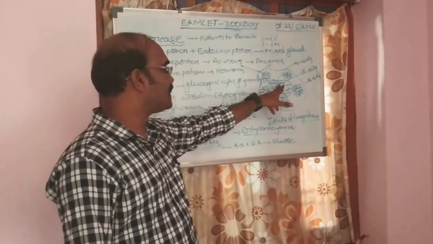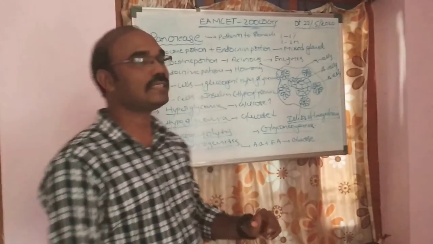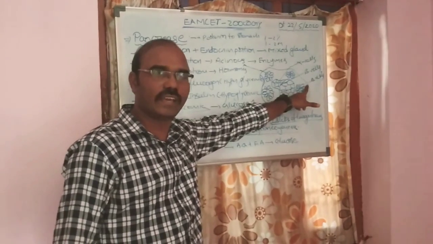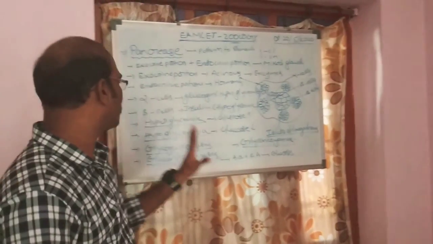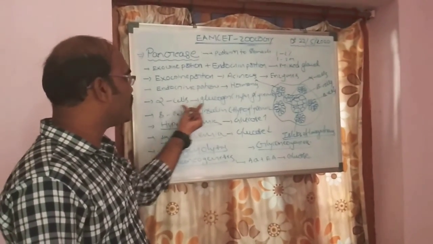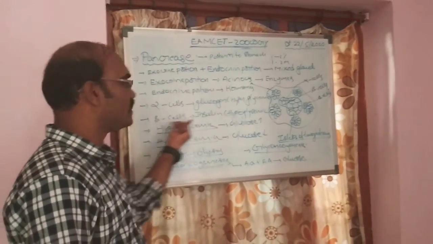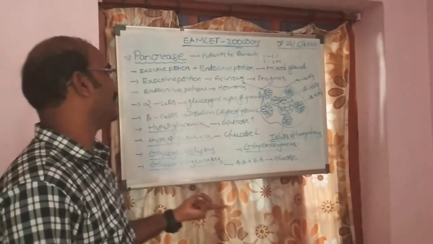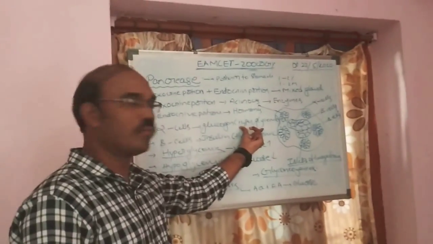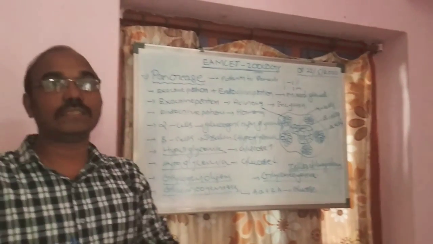These islets of Langerhans contain two important major cells, alpha cells and beta cells. One more cell type is also here, called gamma cells. Mainly alpha cells and beta cells. Alpha cells secrete the hormone glucagon. Beta cells secrete the hormone insulin. Glucagon is also called a hyperglycemic hormone. Insulin is also called a hypoglycemic hormone.